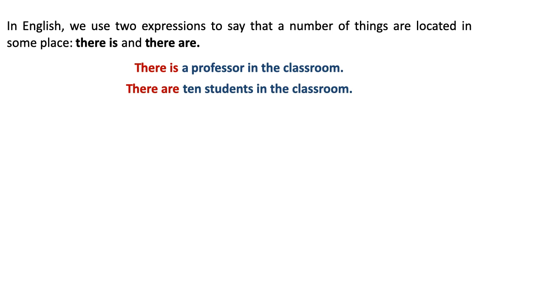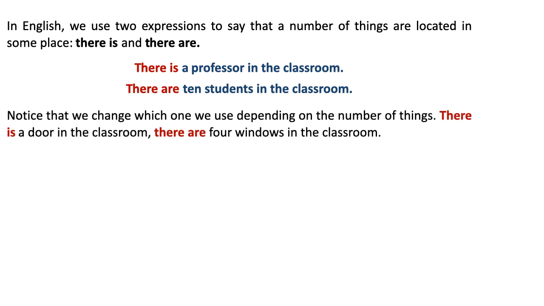Think a little bit about why when I was talking about 10 students I said there are, and there is when I was talking about a professor. How do we know whether we use there is or there are? Well, it depends basically on the number of things we're referring to. There is a door in the classroom. There are 4 windows. So when the number of things we're talking about is singular, we're referring to one thing, we use there is. There is a door in the classroom.